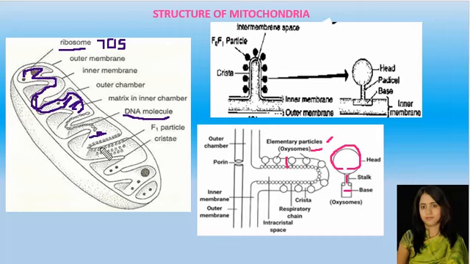Hence the mitochondria are also known as the powerhouse of the cell. The third function is that the matrix also possesses a single circular double-stranded DNA molecule, a few RNA molecules, and 70S type ribosomes, which are required for the synthesis of various proteins. The enzymes required for aerobic respiration or the Krebs cycle are present in the matrix of the mitochondria. In addition, the mitochondria regulate the calcium ion concentration inside the cell.